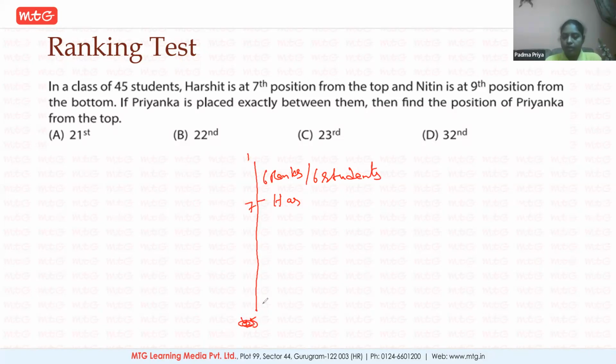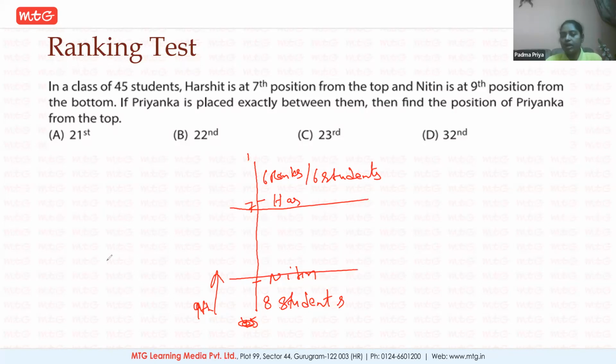So this is Nitin. When he is in the 9th place from this direction, that means below him, there are 8 students. 8 students here plus 1 Nitin. 6 students here plus 1 Harshit. So till here, 7 students have gone, and till Nitin, 9 students have gone.